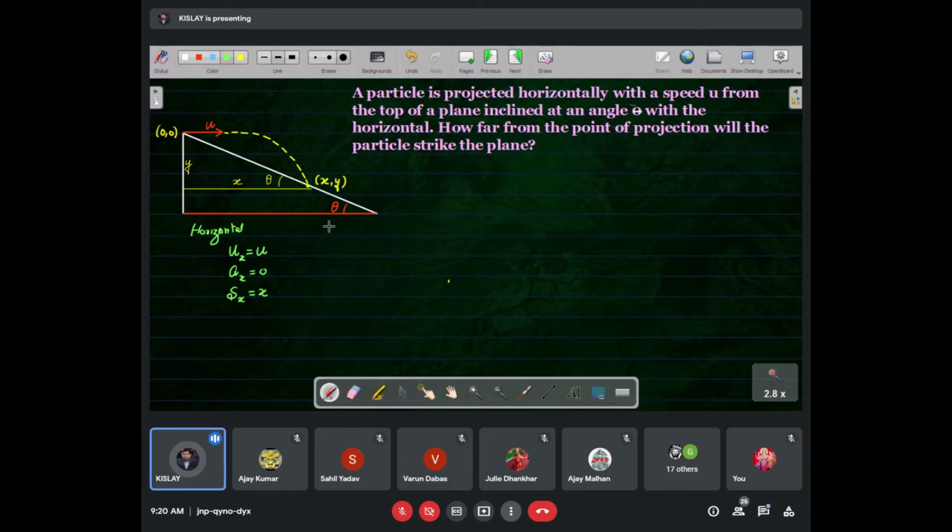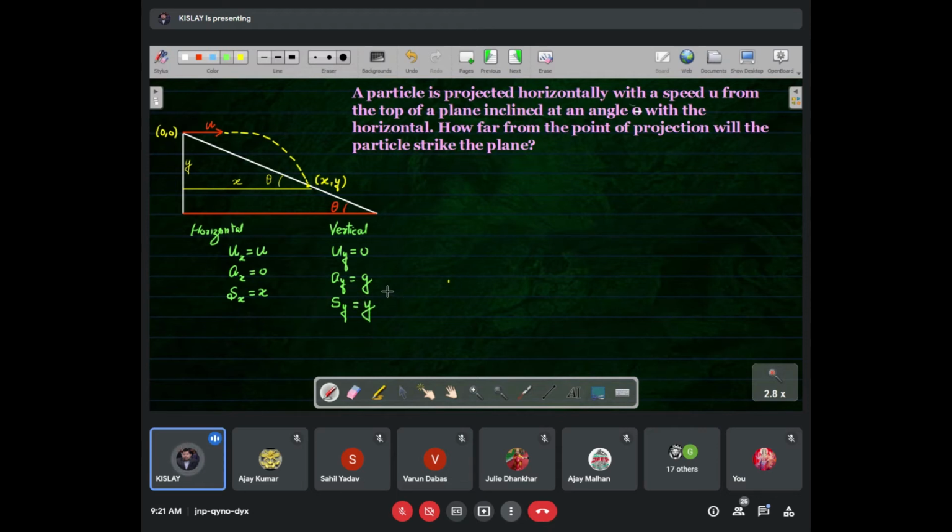Similarly, for the vertical, uy is 0, ay is z, and sy is y.